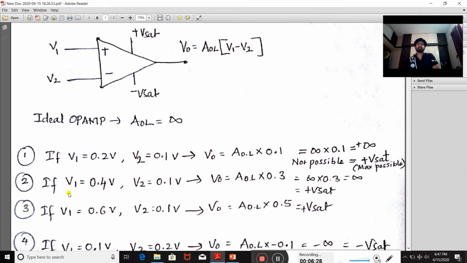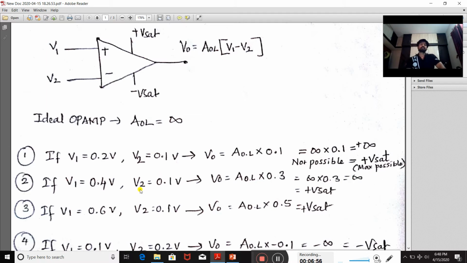Same thing you can consider for this case also. Suppose you increase this voltage level to 0.4 volt, and you keep V2 the same. 0.4 minus 0.1 is nothing but what? It is 0.3. 0.3 into open loop gain, which is infinite, gives infinite only, but we are not going to get an infinite value. So the maximum possible voltage we are going to get is V saturation of the supply voltage, that is positive infinite.